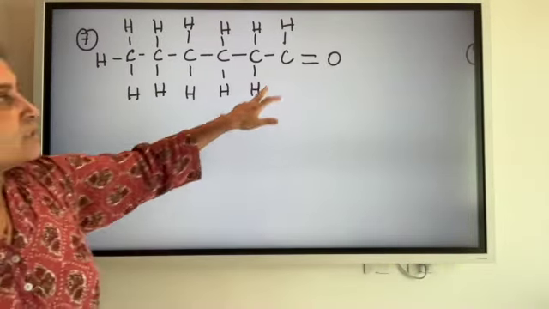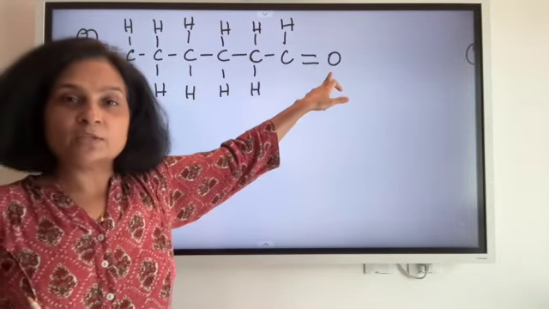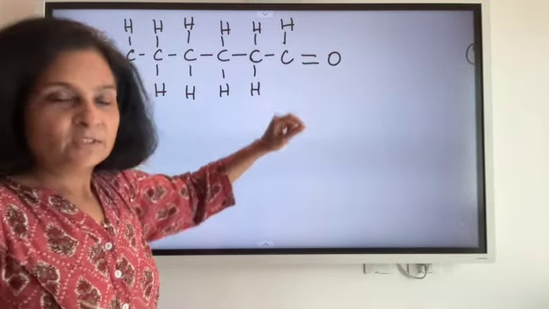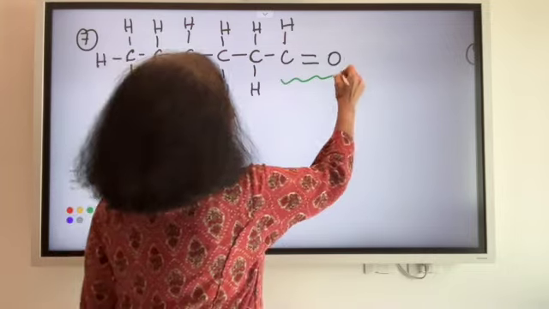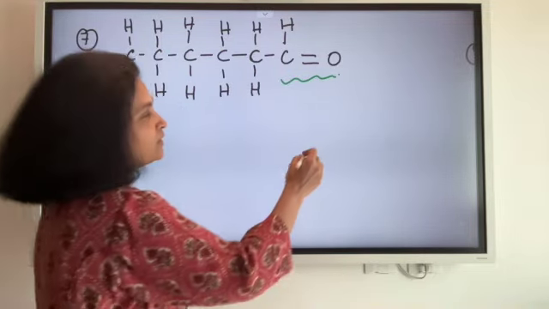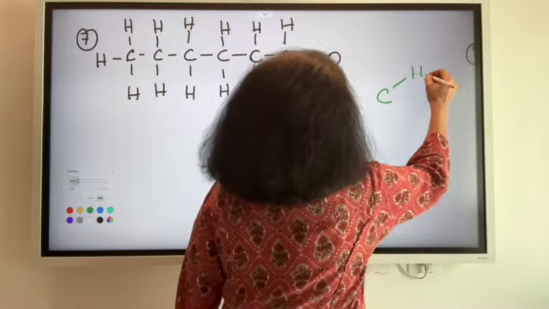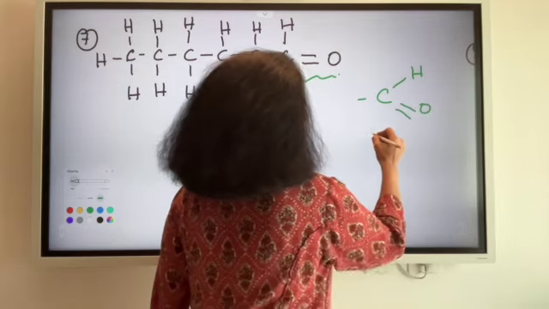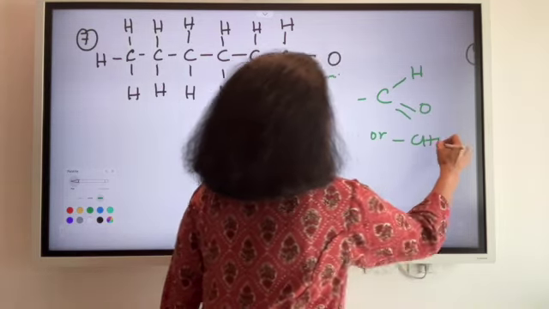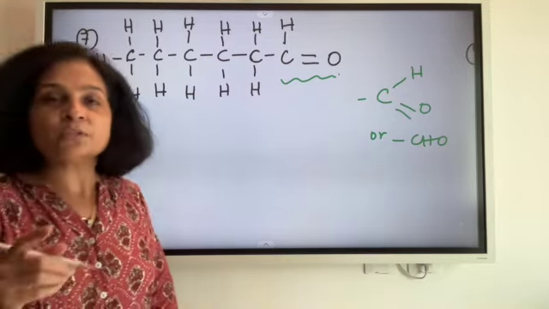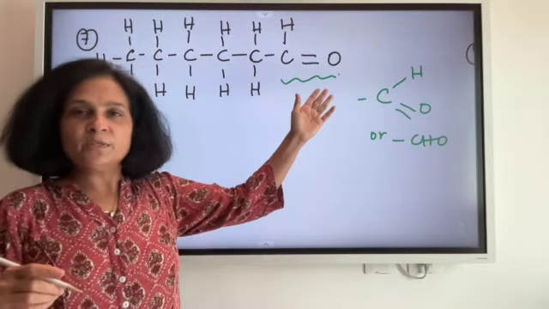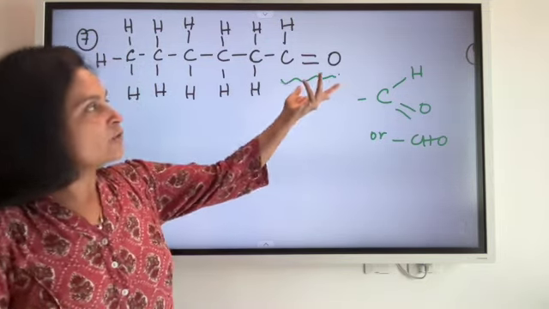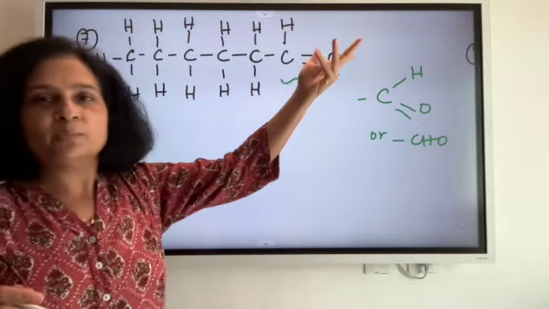Now look at this, a CHO this time. What was a CHO? CHO क्या था? This is an aldehyde, right? How does it look like? Or a CHO. So aldehydes use the suffix al. अब ये भी जहाँ शुरू होता है वहीं से लाइन, जहाँ खड़ा होता है वहीं से लाइन शुरू होती है. So this is again number 1.